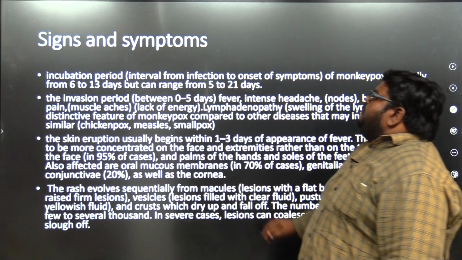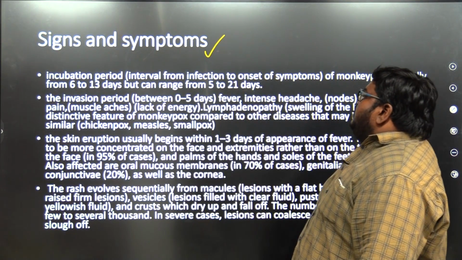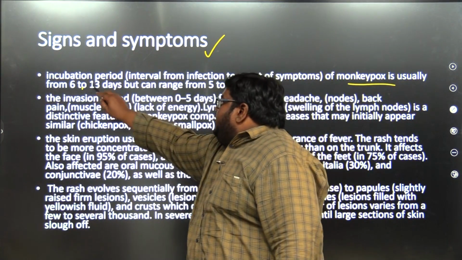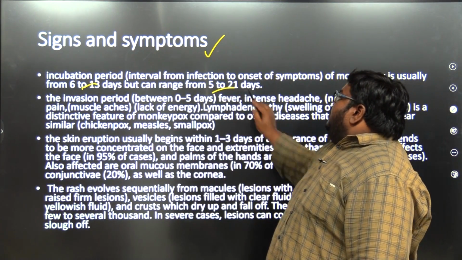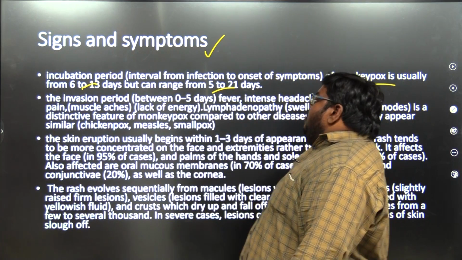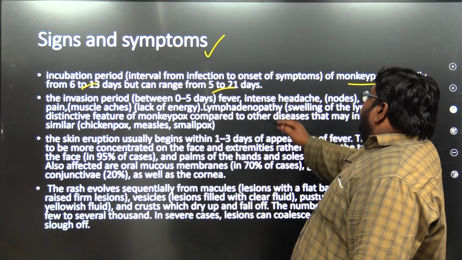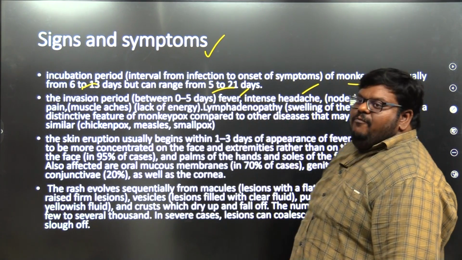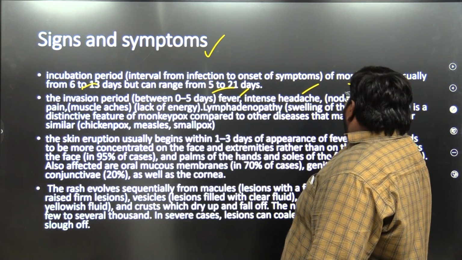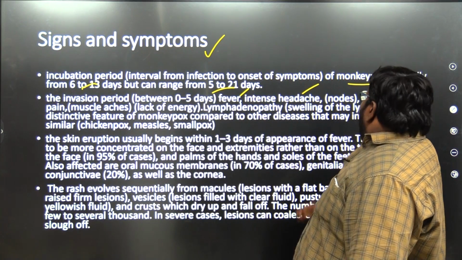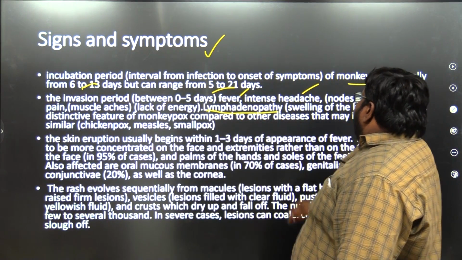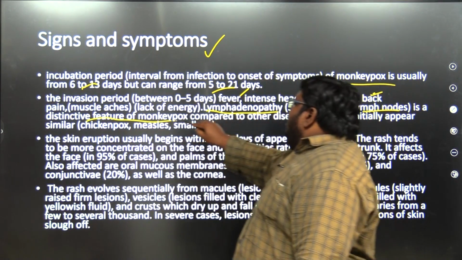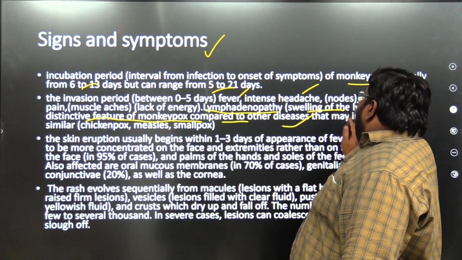Let's see the signs and symptoms of the monkeypox virus. The incubation period of the monkeypox virus is usually 6 to 13 days, but it could range from 5 to 21 days. What signs are there? We can see fever, intense headache, and swollen lymph nodes. It is a major thing we can see here. And we have back pain also. Lymphadenopathy, the swelling of the lymph nodes, is a distinctive feature of monkeypox compared to other diseases.